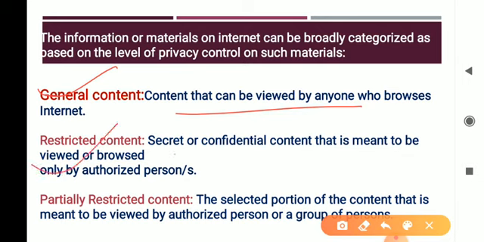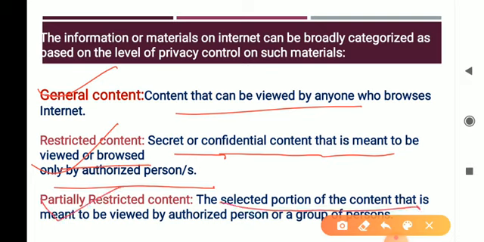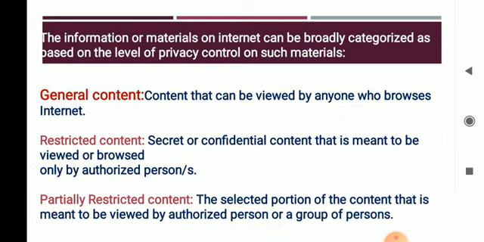The second one is restricted content. Restricted content means confidential content that is meant to be viewed or browsed only by authorized persons. Content authorized for only a few people is called restricted content. And partially restricted content is a selected portion of the content, not the whole content. Some portion of the content will be accessed or viewed by an authorized person or group of people. This is called partially restricted content. I hope that you have understood.